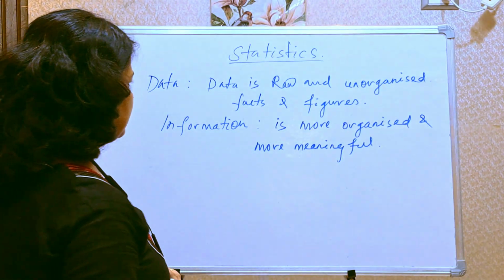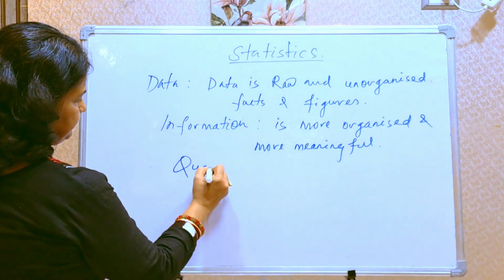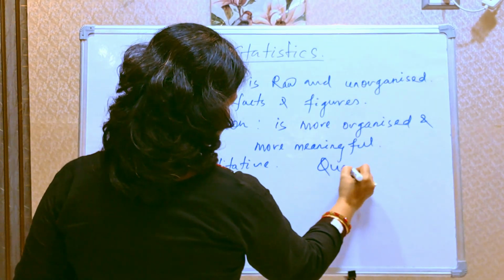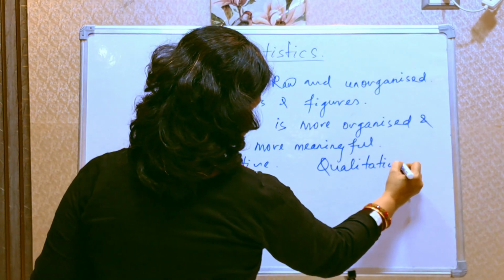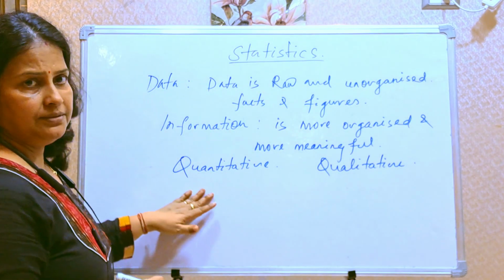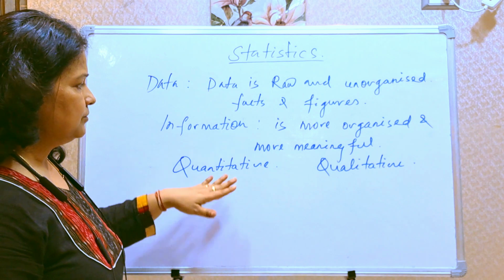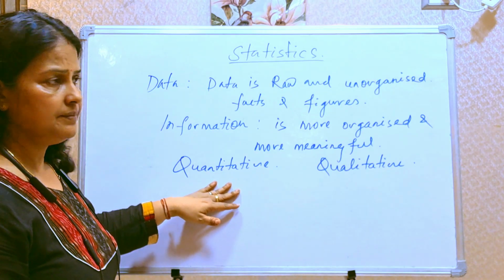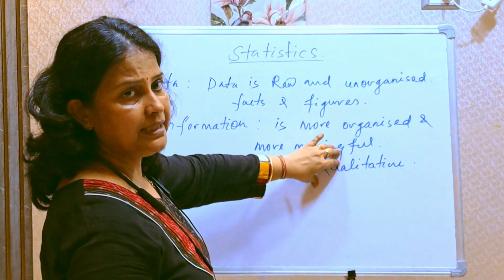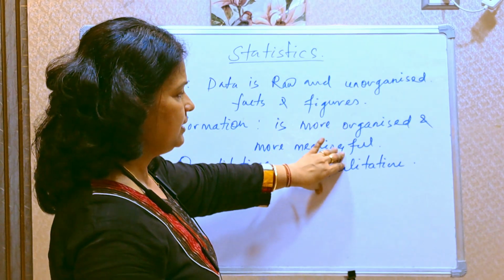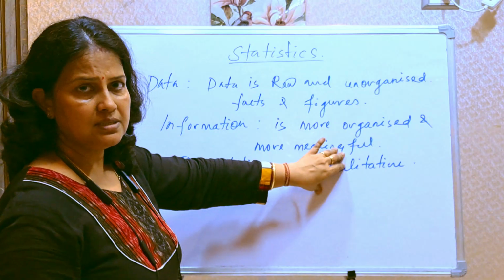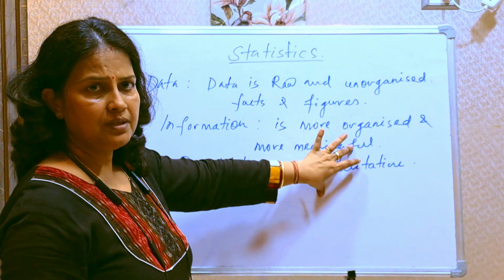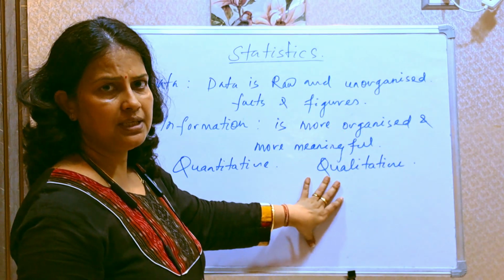So now data is two types. One is quantitative, another one is qualitative. Quantitative represents the data when measured in numbers. Qualitative data is when the quality is represented, like someone is very honest, someone is very beautiful, someone is dancing better than the other. In that case we go for qualitative analysis of the data.